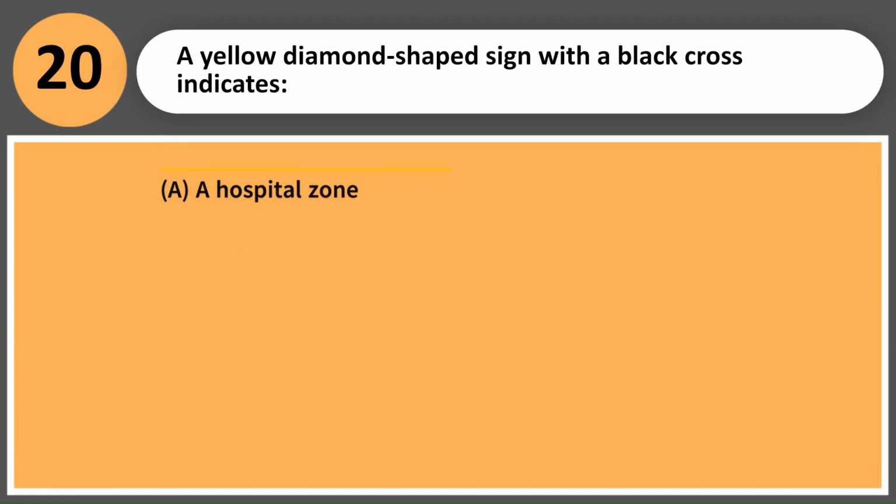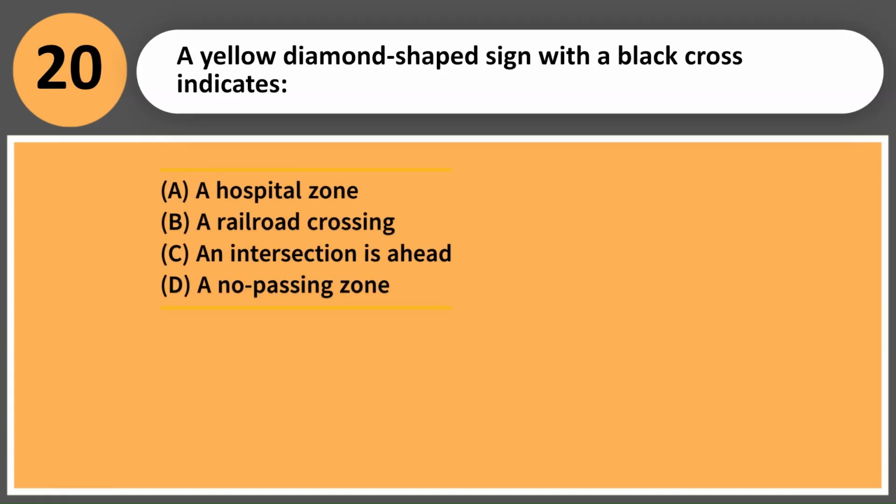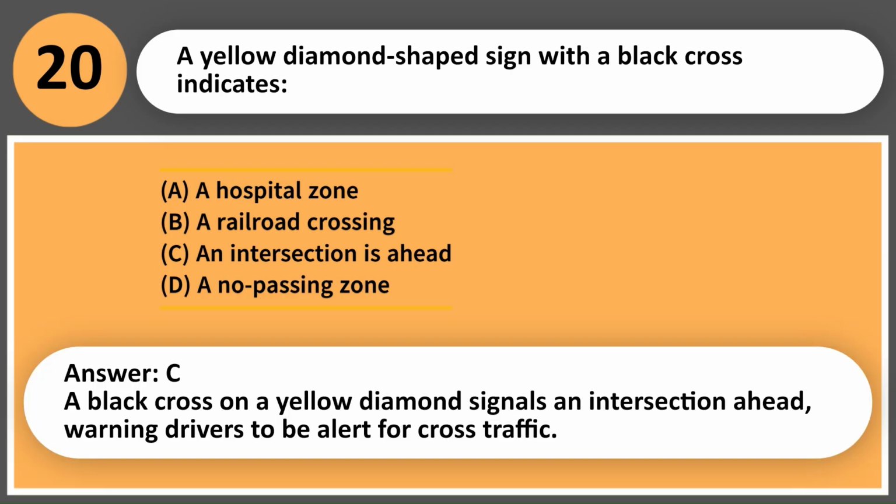A yellow diamond-shaped sign with a black cross indicates: A. A hospital zone. B. A railroad crossing. C. An intersection is ahead. D. A no-passing zone. Answer, C. A black cross on a yellow diamond signals an intersection ahead, warning drivers to be alert for cross traffic.